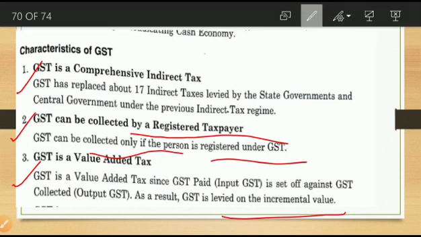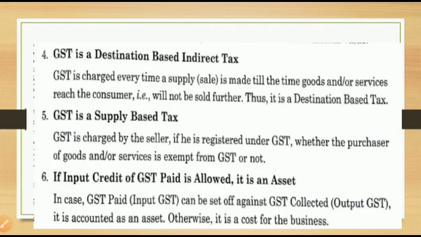Next characteristic: GST is a destination based indirect tax. Finally, only the destination point is collecting this, so it is considered a destination based indirect tax.